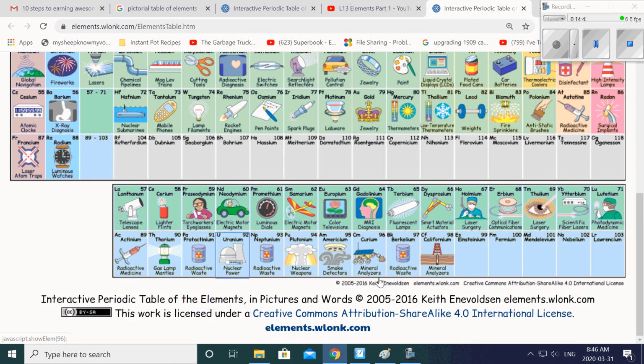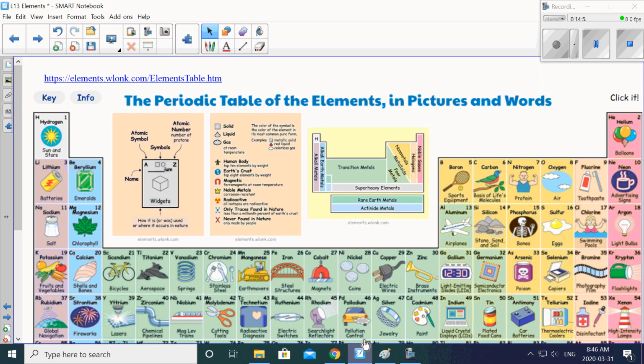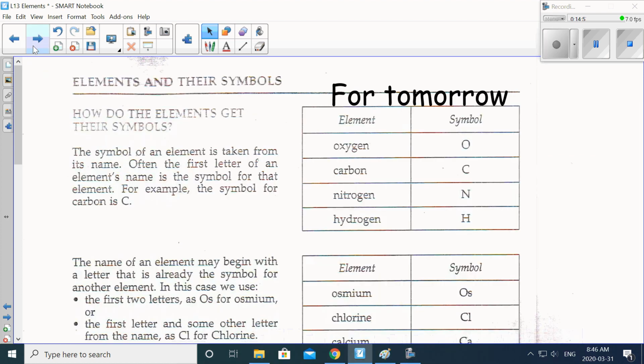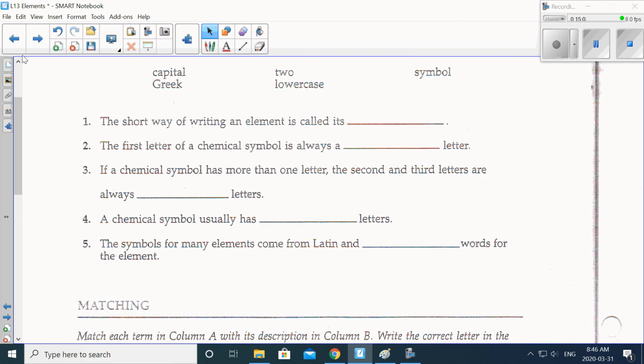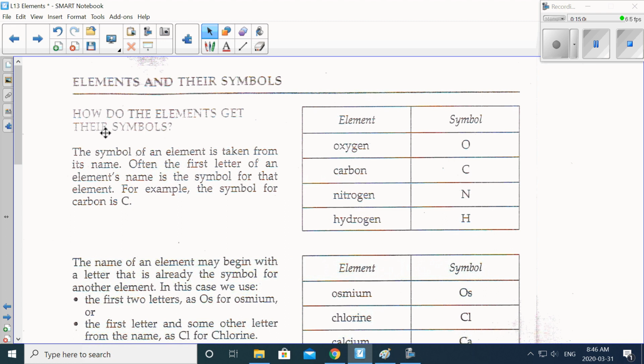Okay, so anyways, super, super cool. I love this periodic table of elements. Please discover it for yourself as well. I've linked it in the PDF. Now what I would like to do is just finish off this lesson with just these 2 pages from the handout.